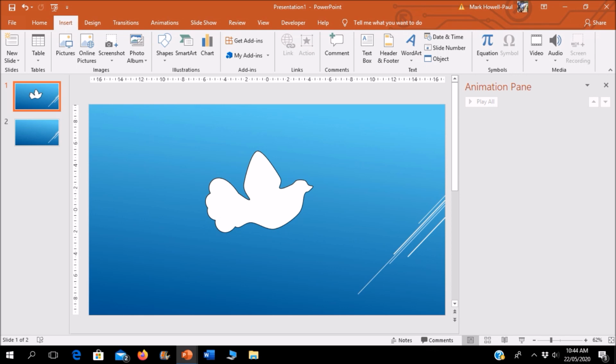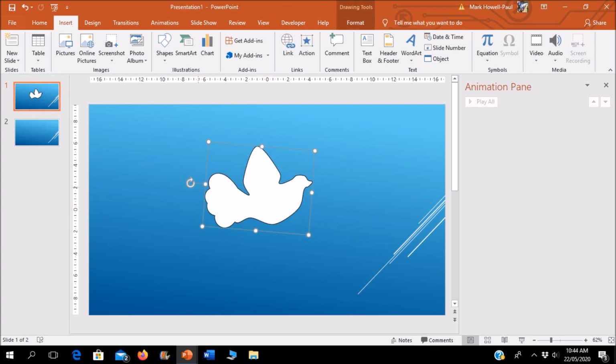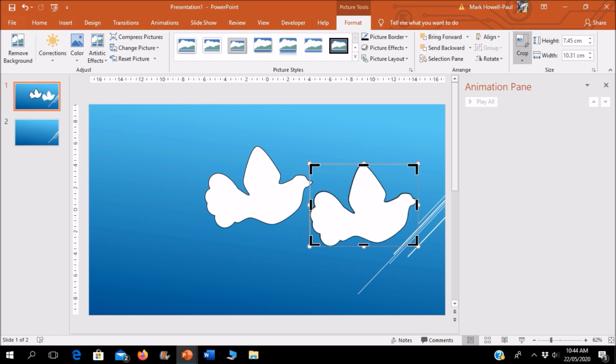Today I'm going to teach you how to animate a bird flying in Microsoft PowerPoint. So let's get started. I have my image of my bird here and I'm just going to duplicate the image and I'm going to crop the image. I'm going to crop the wing of my image.